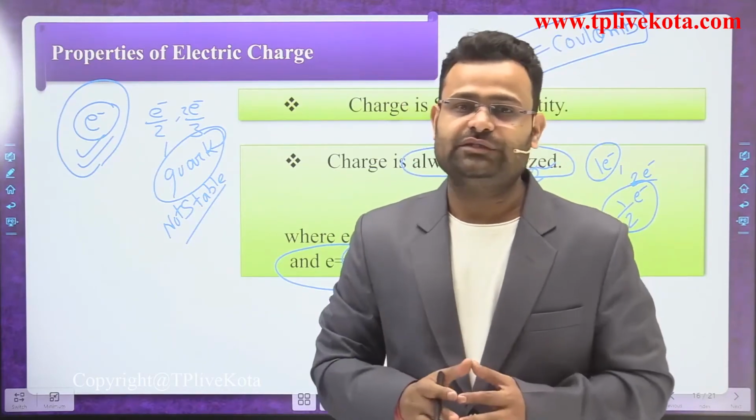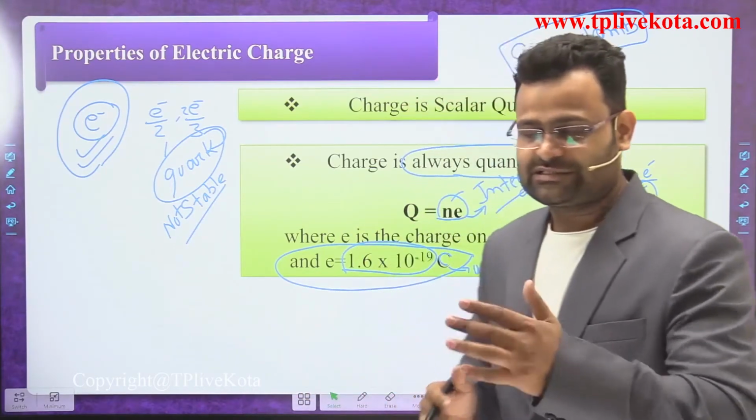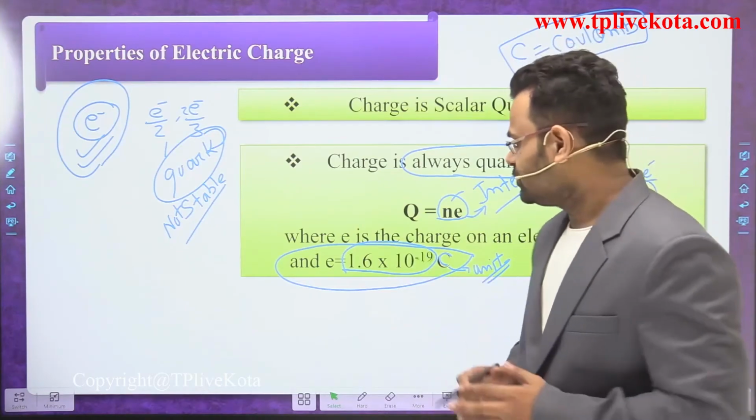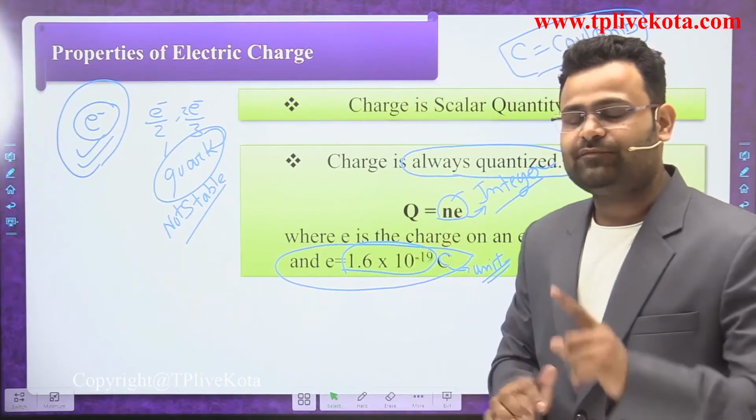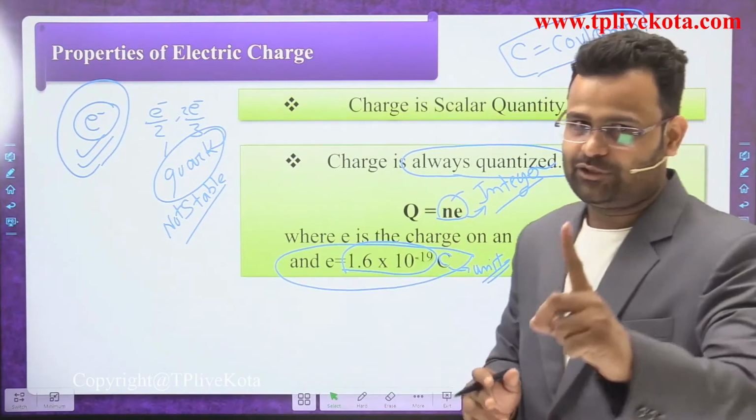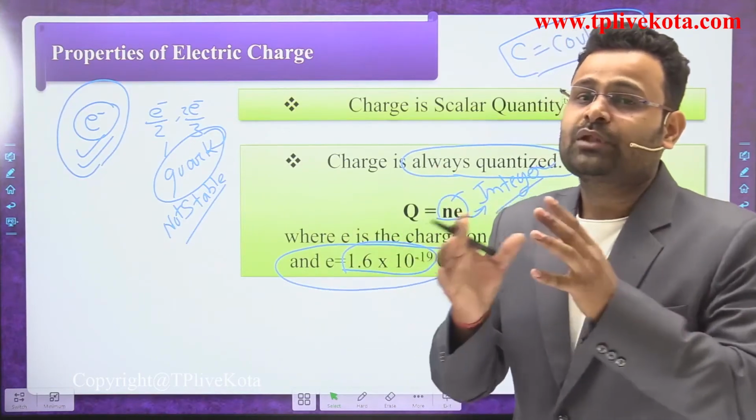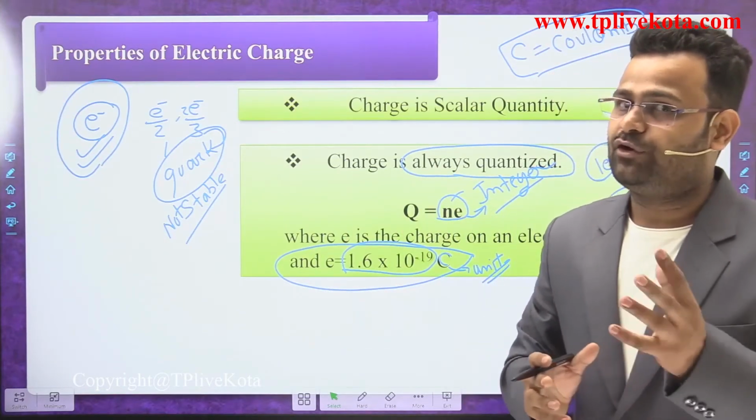What is the unit of charge? Coulomb is the unit of charge. We will discuss that in the next slide. So what is the charge on a single electron? If you exchange one electron, it means you are exchanging 1.6 into 10 to the power minus 19